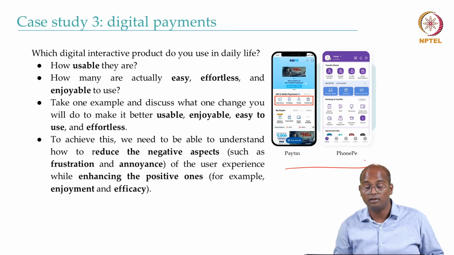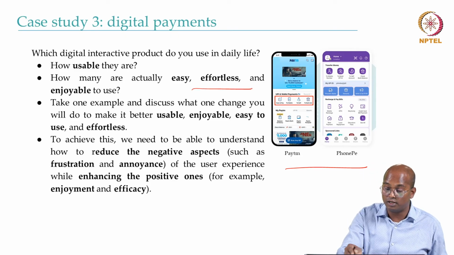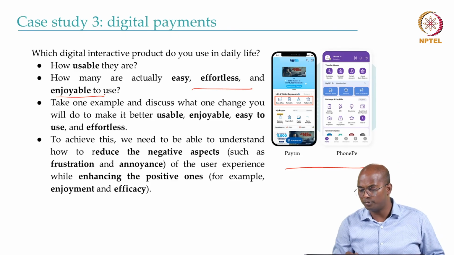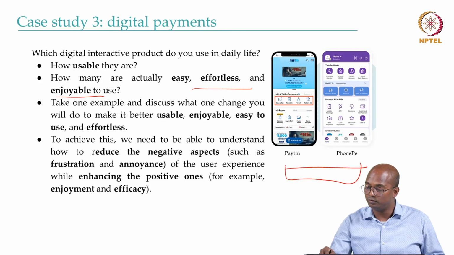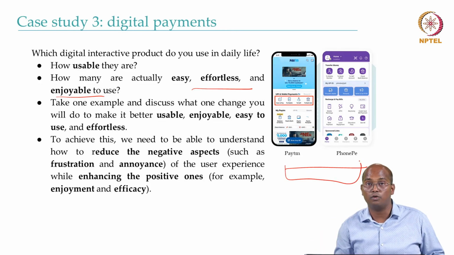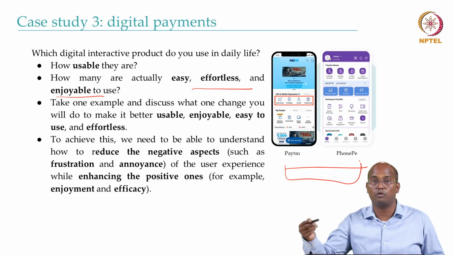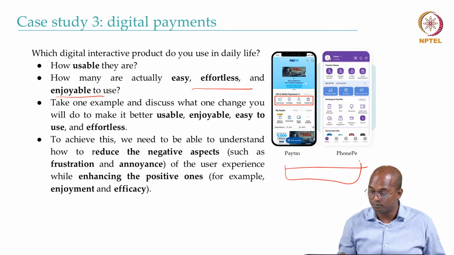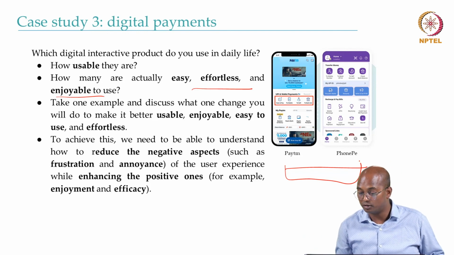How good was that? How easy was that? How effortless was that? And so on. So one example probably I can give, when Google Pay was launched, we saw a lot of failure rate, and in fact many apps show what their failure rate is. Ideally those failure rates should be quite low, but in the beginning for Google Pay it was quite high as compared to other competitors they have.